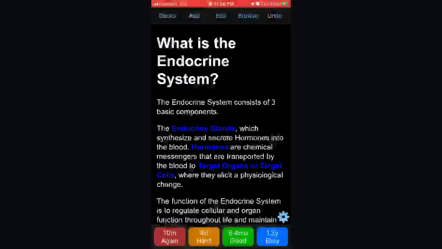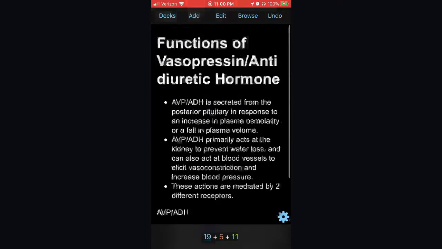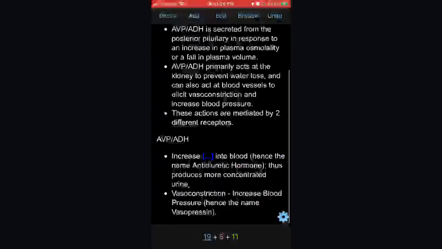Endocrine glands synthesize and secrete hormones into the blood. Hormones are the chemical messengers that are transported by the blood to target organs or target cells. Function is vasopressin, antidiuretic hormone.